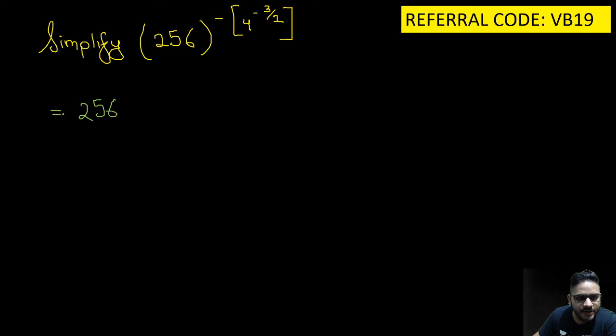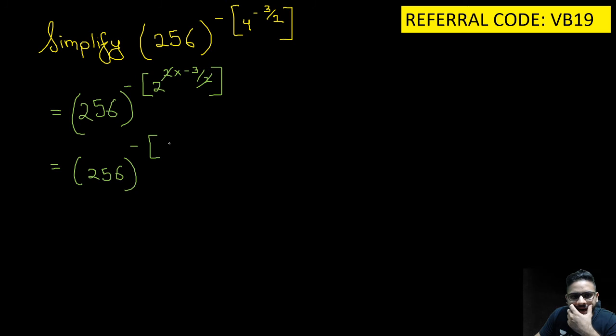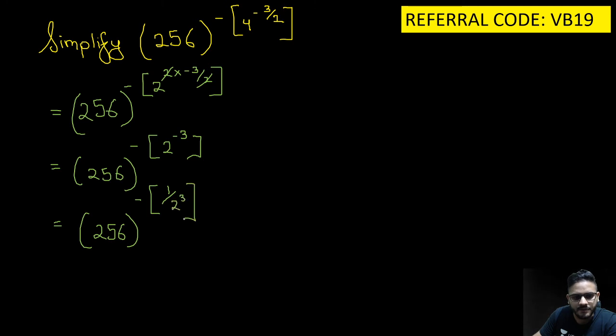256 को एज इट इज रहने दो. अब ये माइनस को भी एज इट इज रहने दो. 2 रेज टू द पावर 2 इंटू माइनस 3 बाई 2. ये 2 कट गया. So keep this 256 alive like this, minus bracket open 2 raised to the power minus 3. Now 256 bracket open minus, can I write this as minus 1, something like this? So now what we have to do, minus 1 by 8.